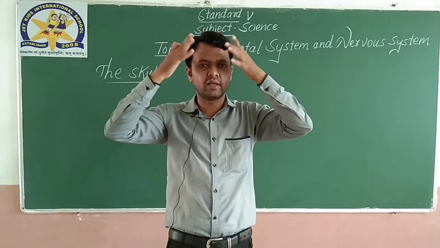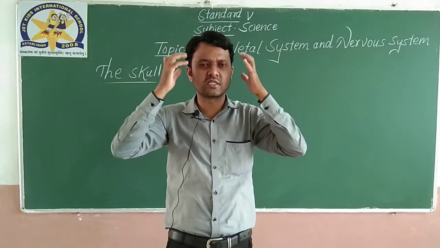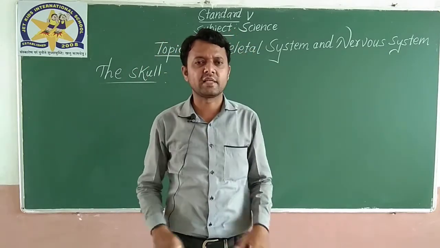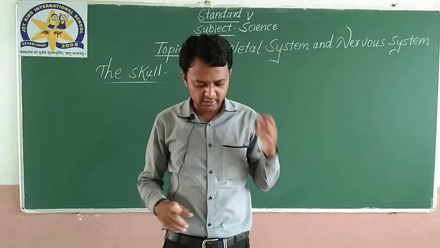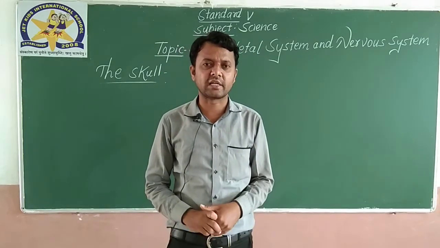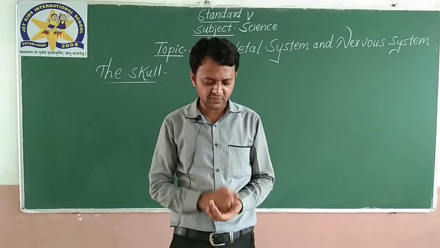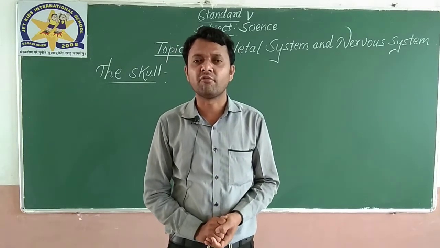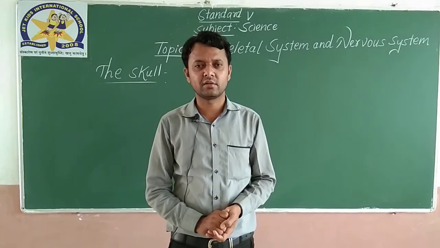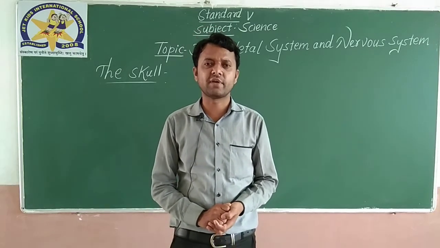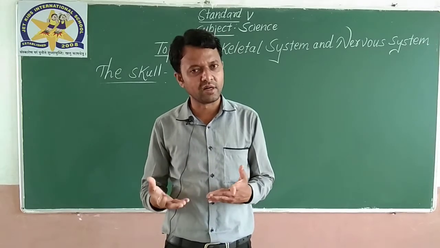Whatever you see beyond the hair, your face and the head, that is called the skull. A hard structure that you feel when you touch your head, simply, that is called the skull. It protects obviously what? The brain, the boss of the body, which we are going to study in the nervous system.